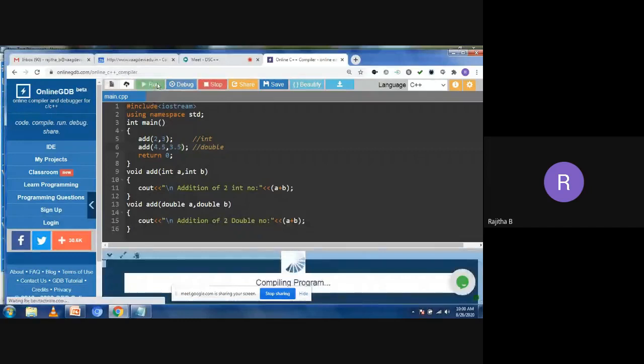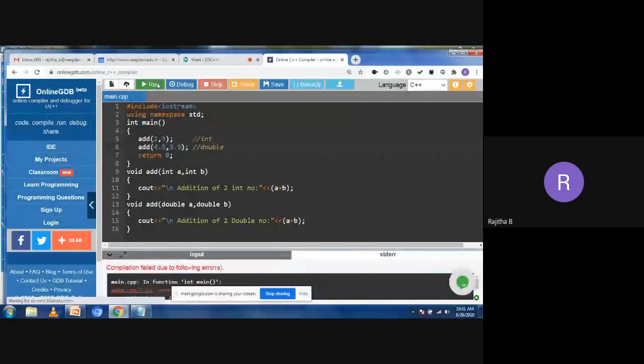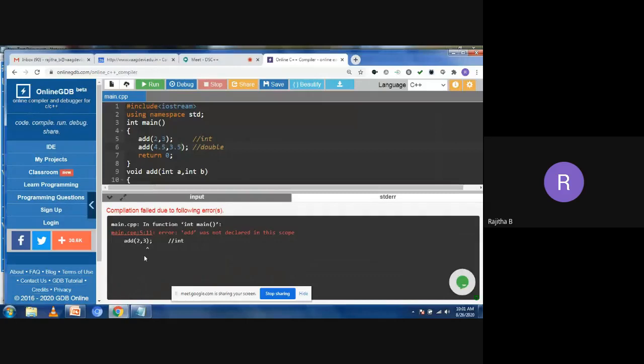Let's run the program. I think we have some error here. What is that? Int 2 comma 3 was not declared in the scope.